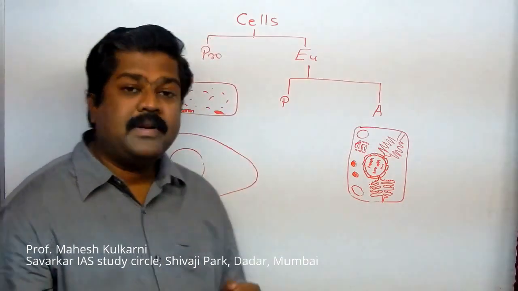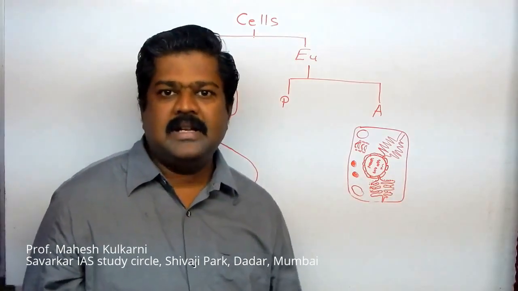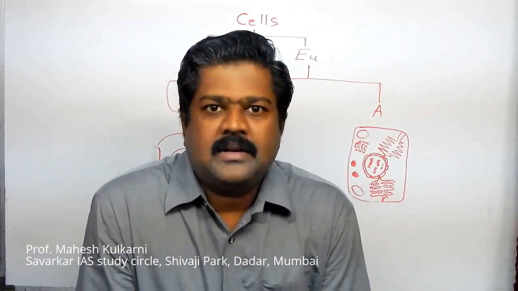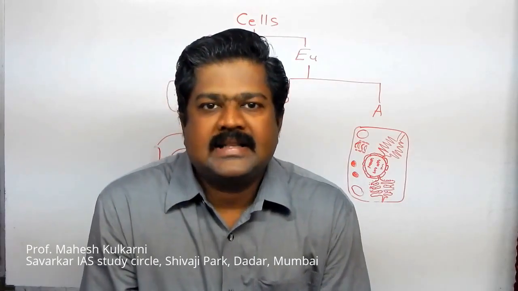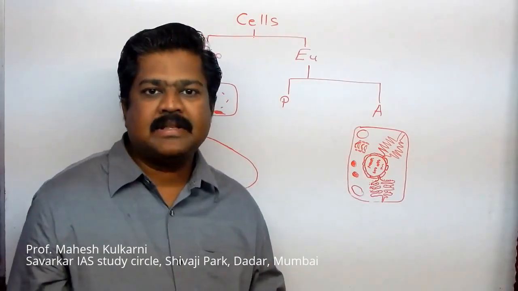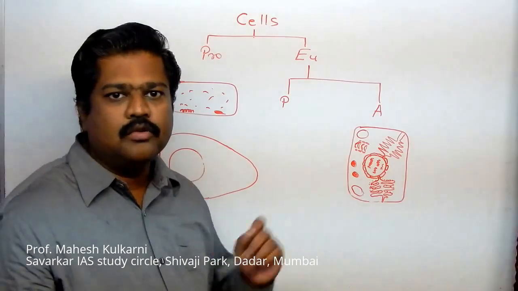So if you add a drop of tincture iodine, then only the nucleus is visible. Like that, we add various substances so that certain parts of the cell are visible. We call that a stain. So here we have some names of stains. I am saying iodine. Tincture iodine is one important stain we use to observe the nucleus.